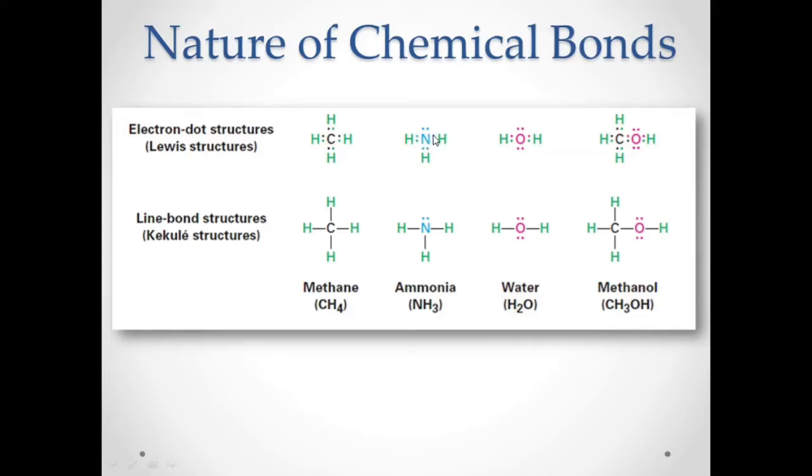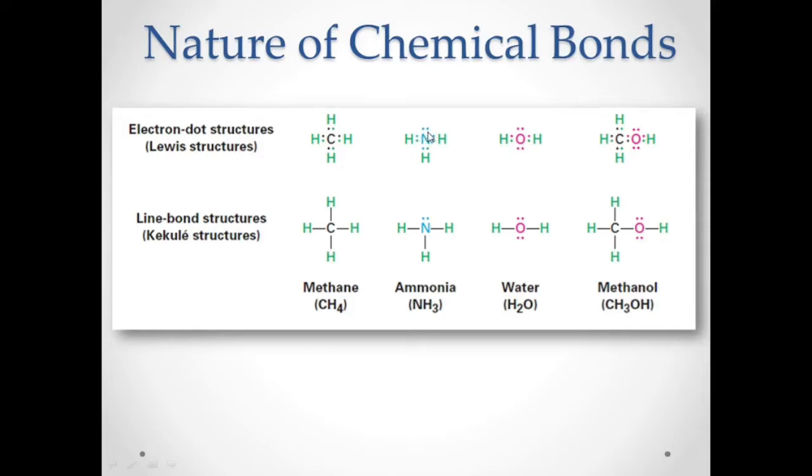We already know how to draw the electron dot structures for an atom, right? For nitrogen, you spread the electrons like 1, 2, 3, 4, and 5.